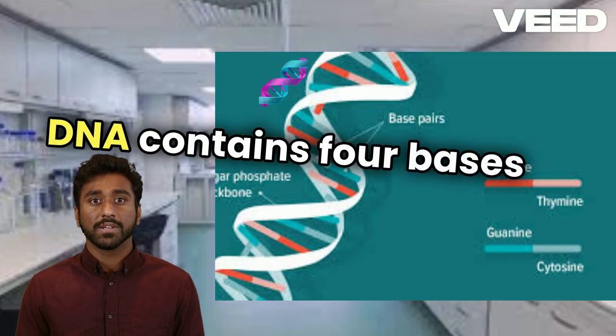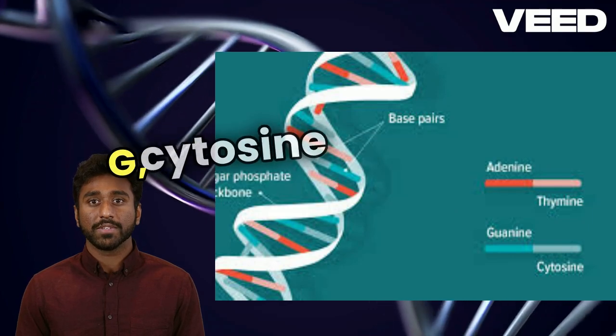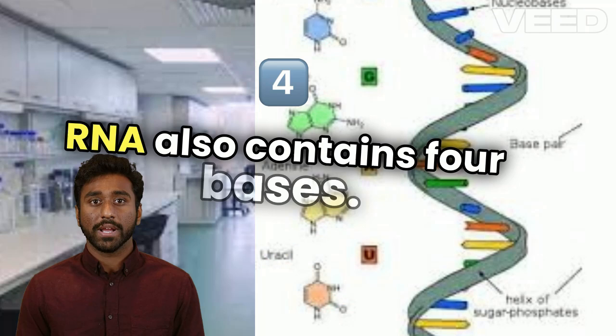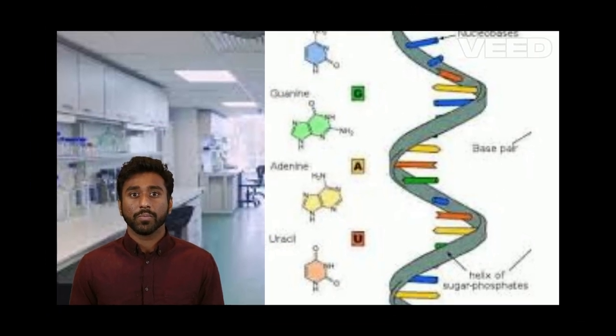DNA contains four bases: viz, adenine, A, guanine, G, cytosine, C, and thymine, T. RNA also contains four bases. The first three bases are the same as in DNA, but the fourth one is uracil, U.